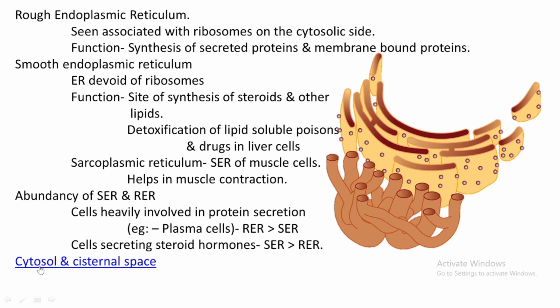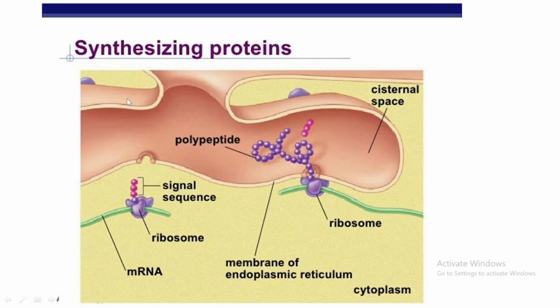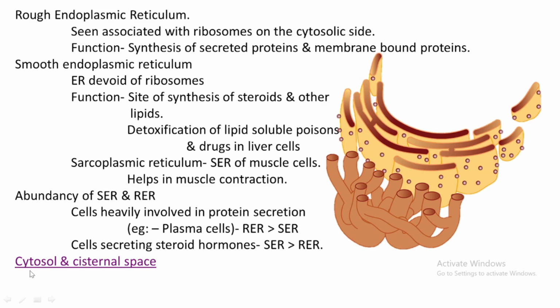Then we are going to see cytosol and cisternal space. What is cytosol? What is cisternal space? Look at this picture. In this picture, we can see the internal area of the endoplasmic reticulum, and the inner space, the cavity of the endoplasmic reticulum, is called cisternal space, and cytosol is the space or area outside the endoplasmic membrane. So that is cytosol. Okay.